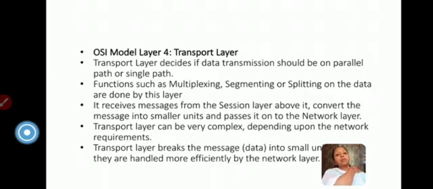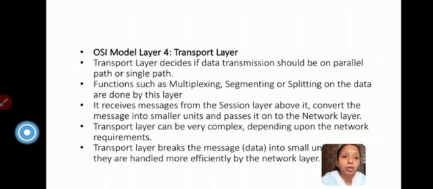Now the fourth layer is the transport layer. As the name indicates, this transport layer deals with functions such as multiplexing, segmenting, or splitting of the data, and whether the data has to be transmitted by the simplex, half duplex, or full duplex method. The transport layer receives the messages from the session layer above it. It converts the messages into smaller units and passes them to the network layer.